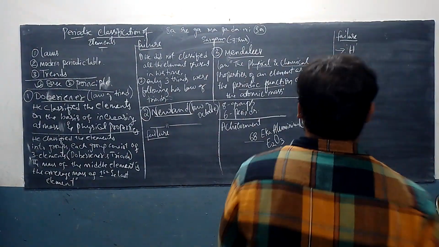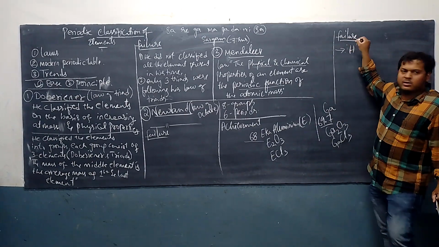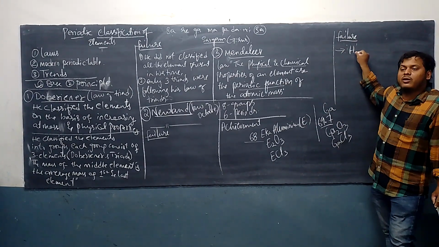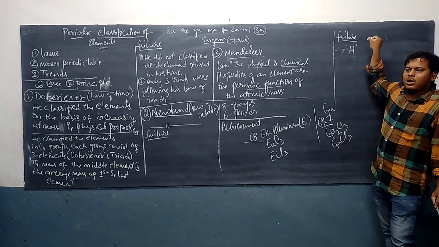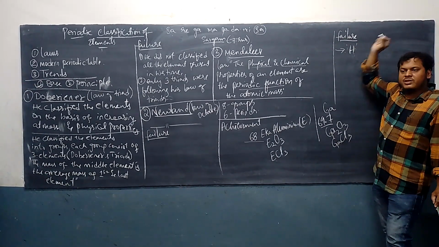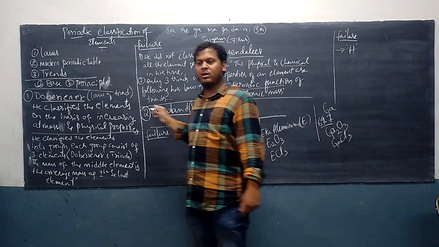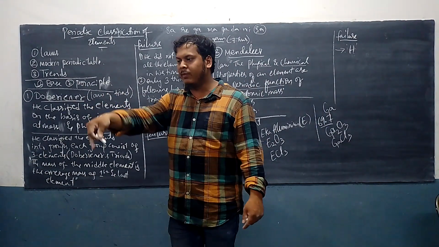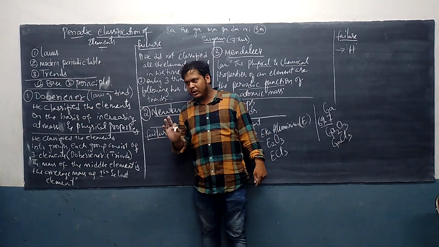Okay. So we'll talk about the failure of Mendeleev. Remember, the first failure was the position of hydrogen. The position of hydrogen is controversial because hydrogen's property is similar to the first group elements. It is also similar to the halogens, that is seventh group elements, in the Mendeleev periodic table I am talking about. Are you getting it? Any doubt?